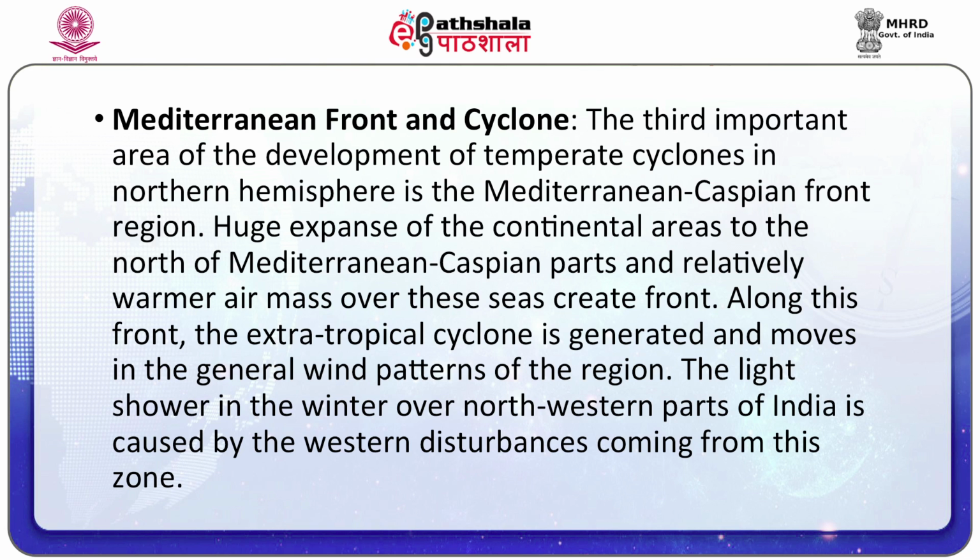Mediterranean front and cyclone. The third important area for the development of temperate cyclones in the northern hemisphere is the Mediterranean Caspian front region. The huge expanse of continental areas to the north of the Mediterranean Caspian seas and the relatively warmer air mass over these seas creates the fronts. Along this front, the extratropical cyclone is generated and moves in the general direction of the wind of the region. The light showers in the winter over northwestern parts of India are caused by the western disturbances coming from this zone.